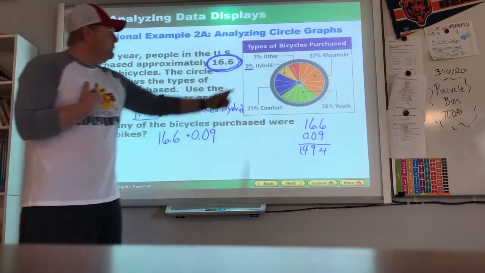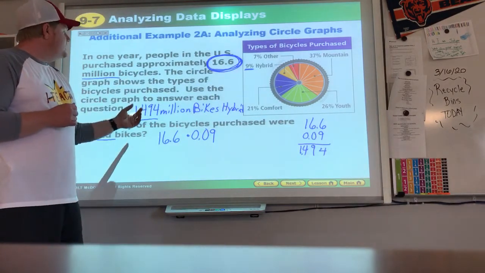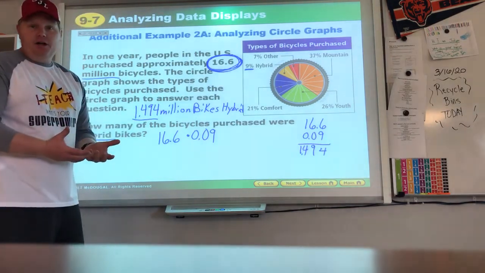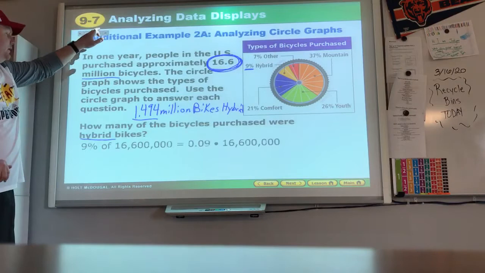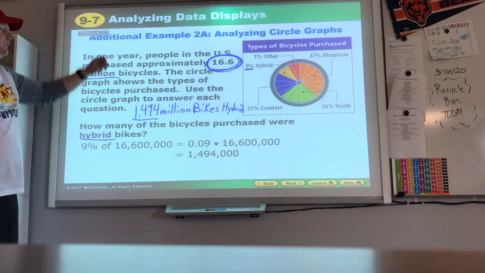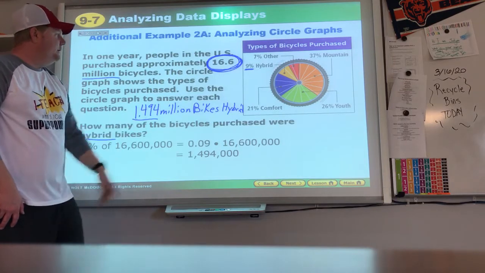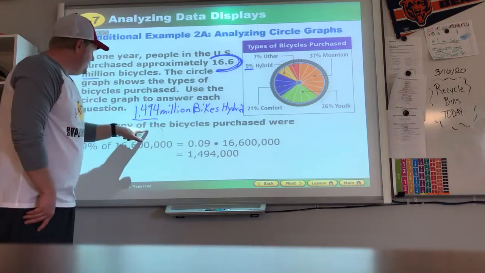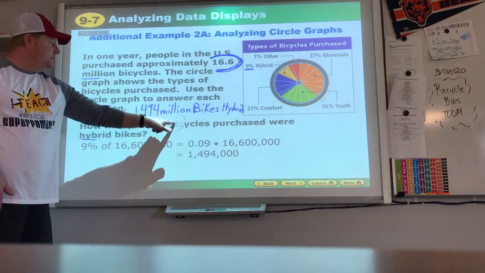Now, if we think about it, 10% would be 1.66. This being 9% is 1.49. Those are very close together, and we can feel confident about our answer. Think about it in those terms. So, let's see the work they show us. 9% of 16.6 million, when he does the math out, is 1,494,000 or 1.494 million. Notice how this changed to this. Well, this can also change to that. If you'd rather write the numbers all out like this, I'm fine with it. If you give me a decimal, make sure you put that million behind it.